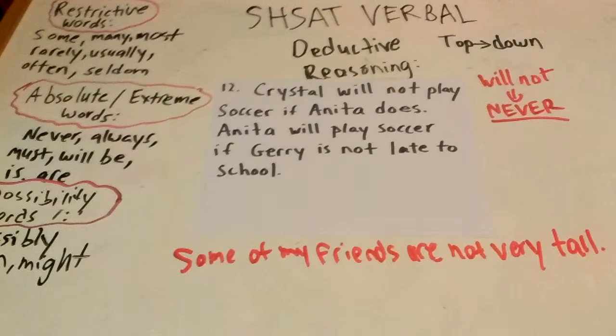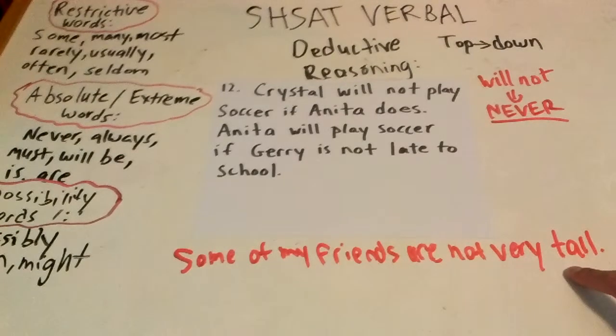Some of my friends are not very tall. Can you conclude with certainty that some of my friends must be very short? No. That some of my friends must be very tall? No. Possibly some of my friends are tall. Possibly some of my friends are very short. But we cannot conclude those possibilities with certainty. They're just possibilities, because this is just saying that some of my friends are not very tall.